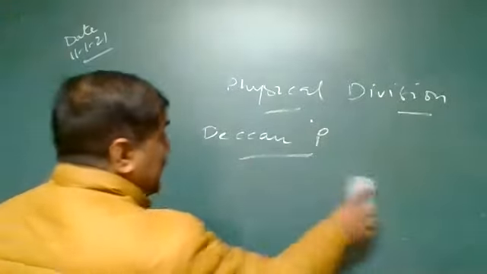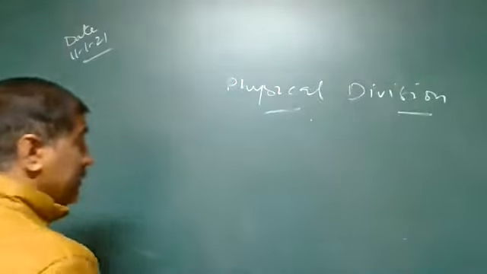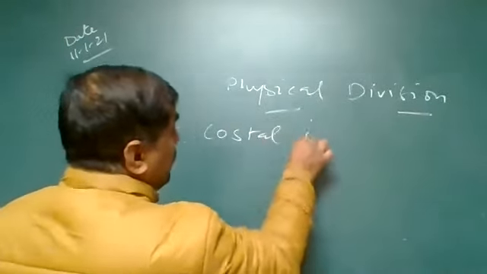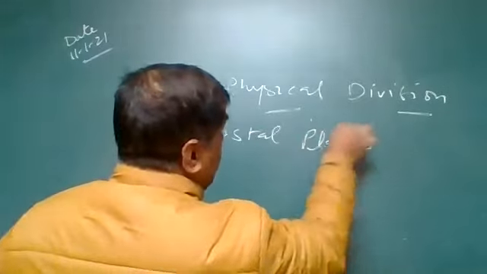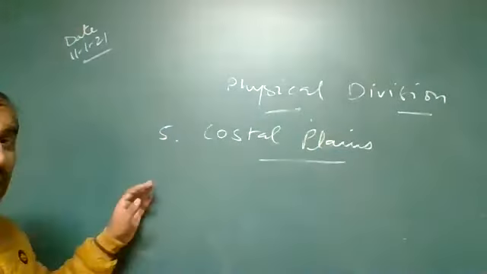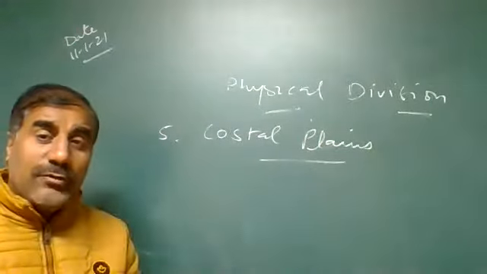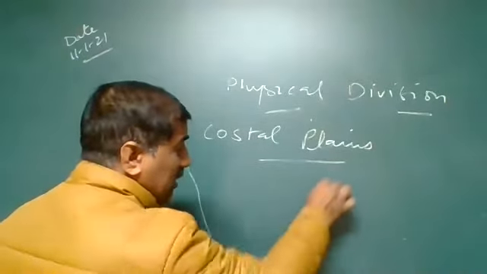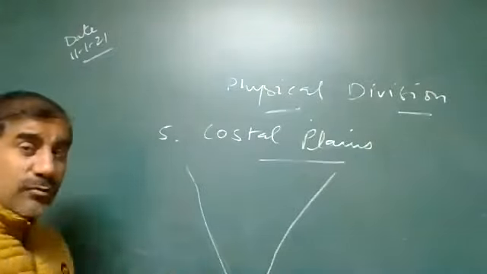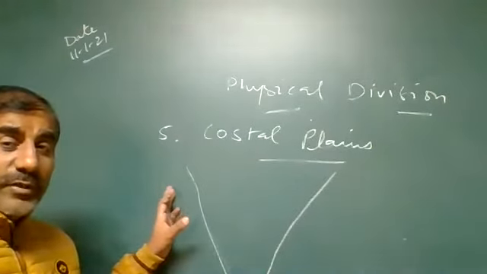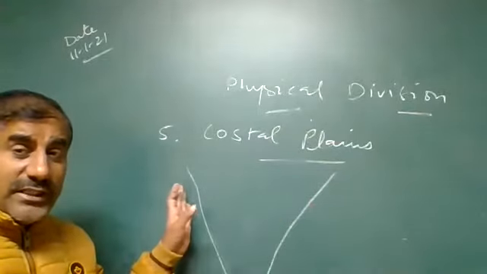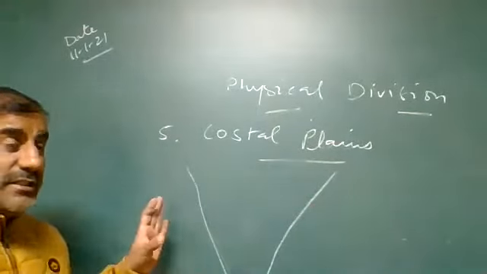And after this, fifth is the coastal plains. We'll discuss the coastal plains and how they are divided into different parts. We'll discuss the Western Ghats and the Eastern Ghats. Western coastal plains are divided. The Western Ghats are higher compared to the Eastern Ghats. What is the rain shadow? We'll discuss in this topic.